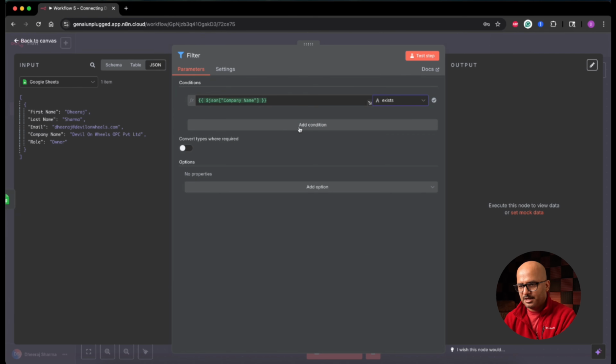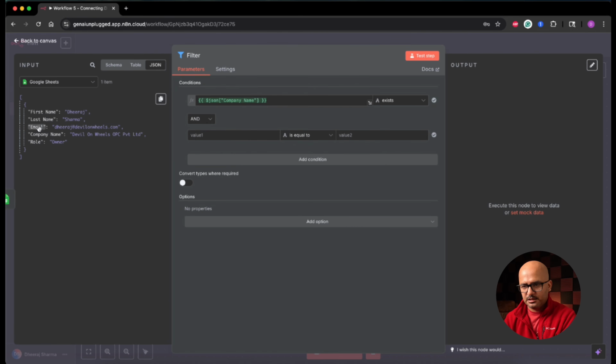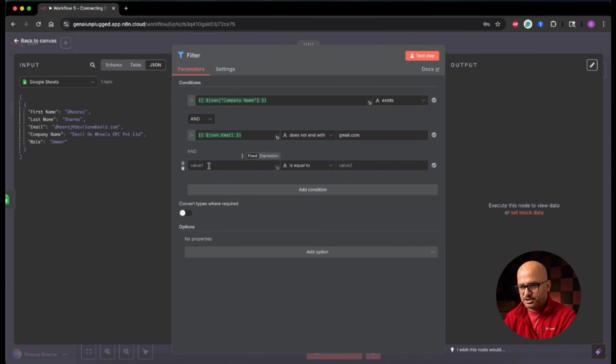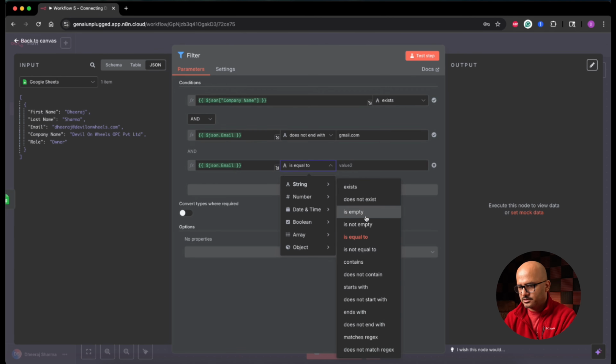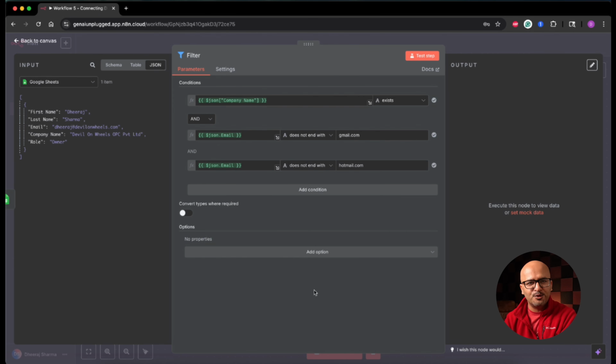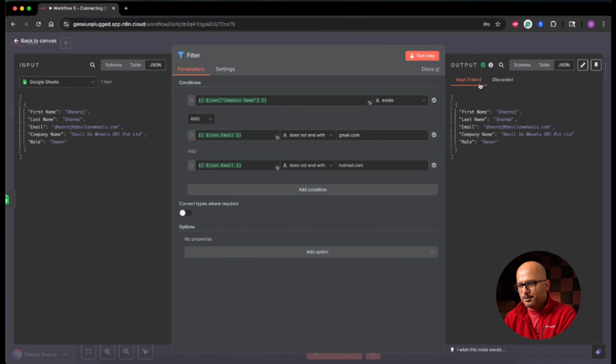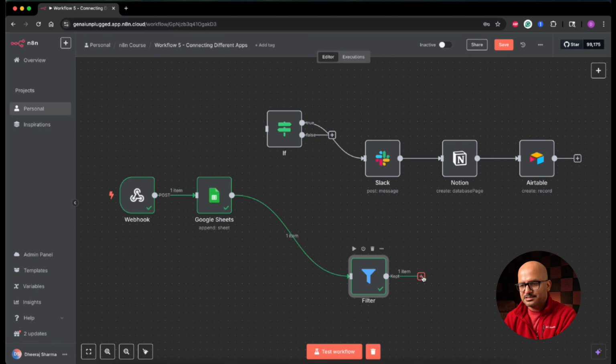So the company name exists, and the AND condition was email does not end with gmail.com, and we had another condition which said email does not end with hotmail.com. Now I have configured this filter node exactly the same way as our if and else node was configured. But when I test it out, you can see that there is a kept branch and a discarded branch. But if I go back to my canvas, only one branch is coming out of it. So in this type of scenario, where I'm not doing anything about my second branch, which is like the false branch over here, I should have probably used this filter node to make my workflow much more efficient.